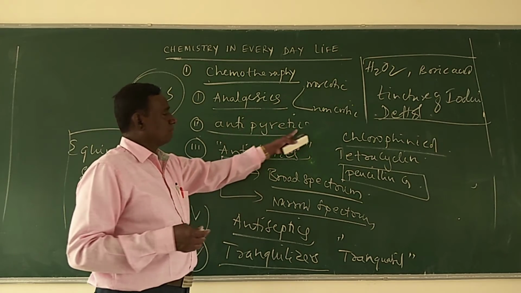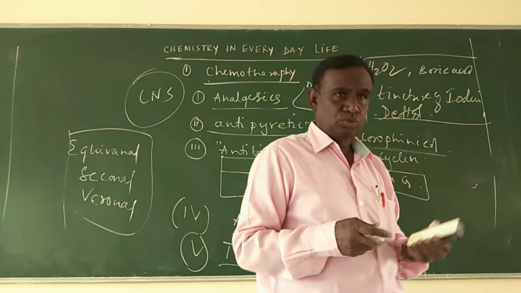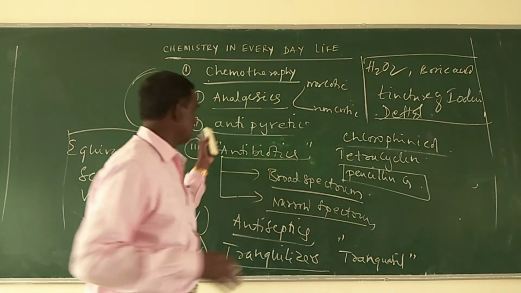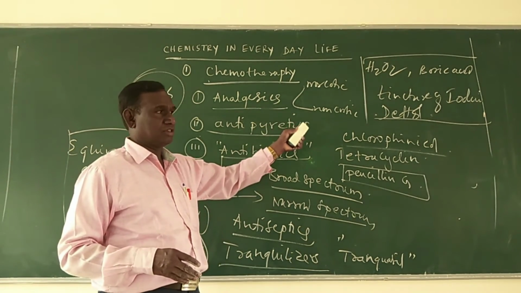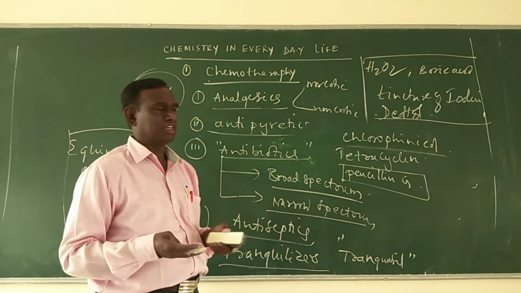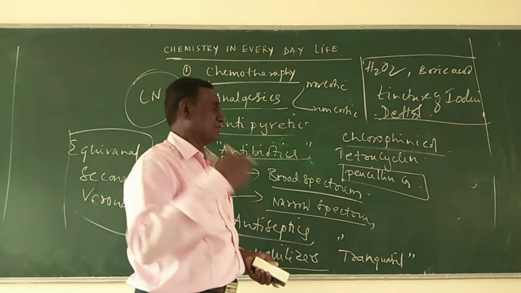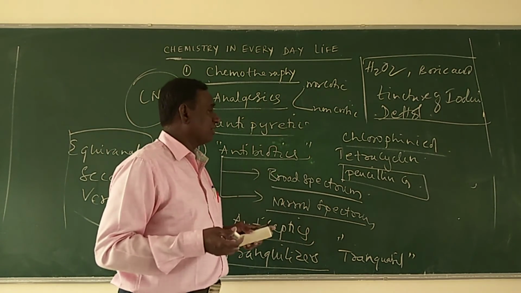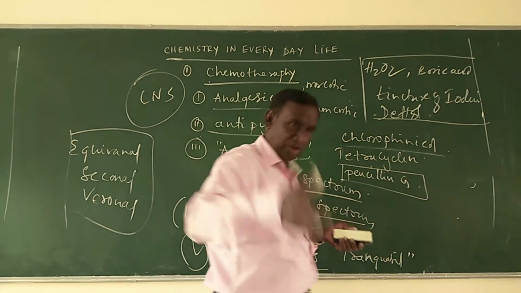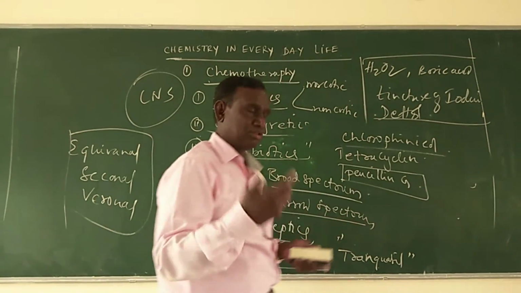Next, antipyretics. Antipyretics are chemical substances which are used to reduce body fever, body temperature during high fever. Again, paracetamol, aspirin, etc. One question: which drug can act both as analgesic and antipyretic? That is paracetamol, aspirin. You can try. And antibiotics are chemical substances which are extracted from microorganisms and used to kill other microorganisms which may cause diseases.